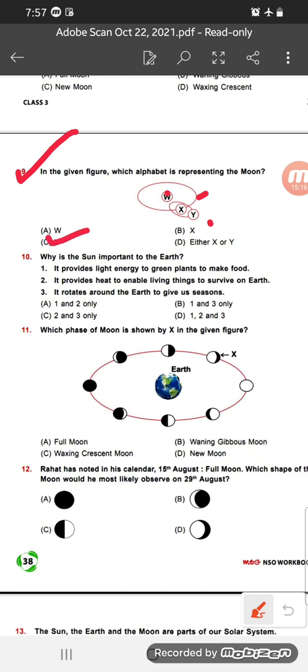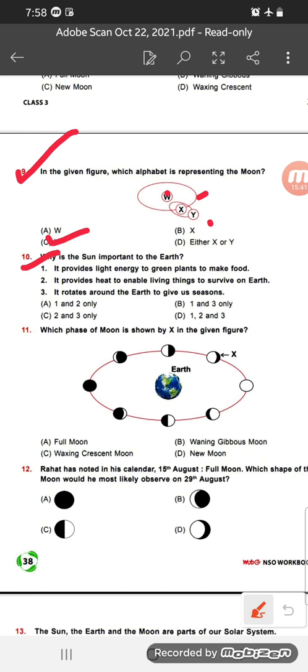Now number 10. Why is the sun important to the earth? Option 1: It provides light energy to green plants to make food. Option 2: It provides heat to enable living things to survive on the earth. Option 3: It rotates around the earth to give us oxygen. So which is the correct option here?